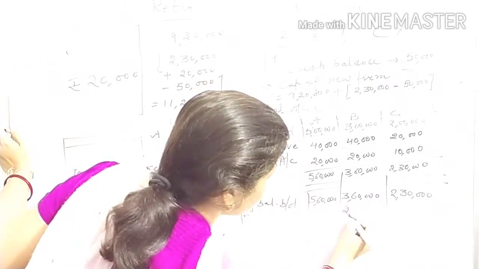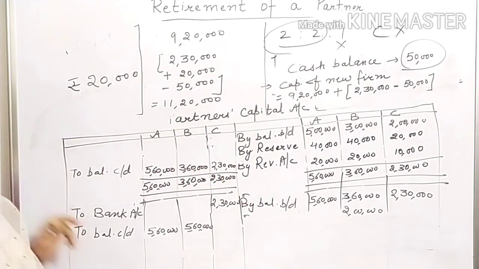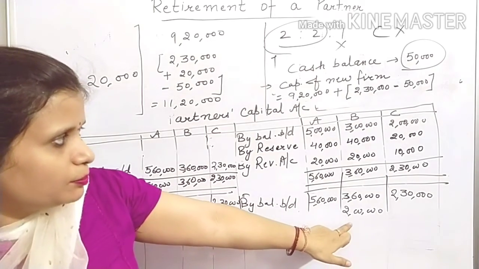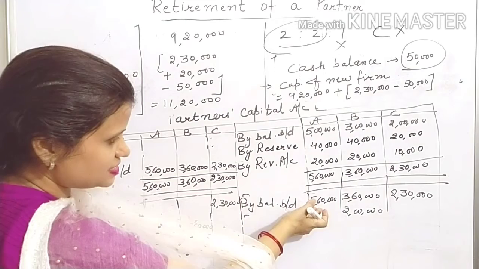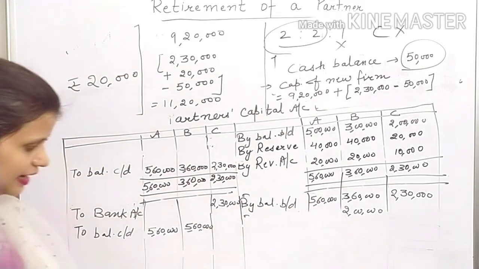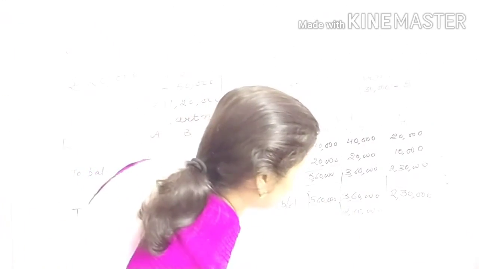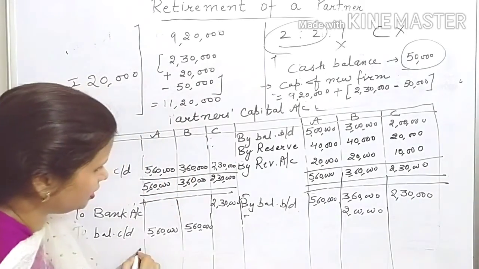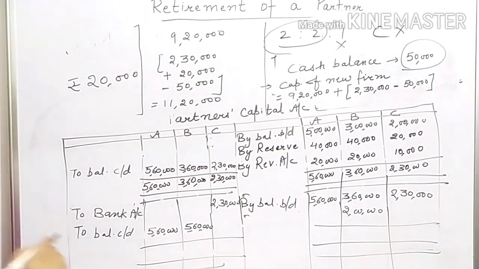Here there is a deficiency of how much in B's capital? 2 lakh. So 2 lakh will be brought in by B. And in A's capital, he has a balance of 5,60,000 and he is required to maintain the same balance, so there will be no adjustment in A's account in this question. This is how you can carry out the adjustment.